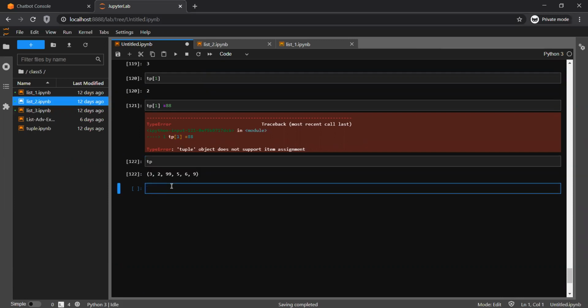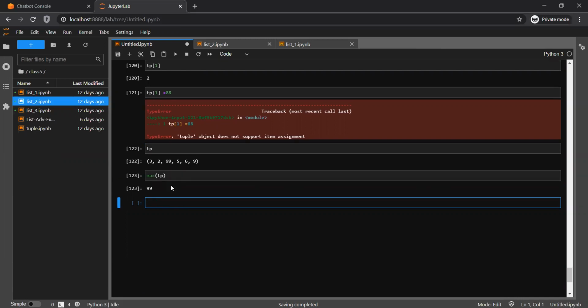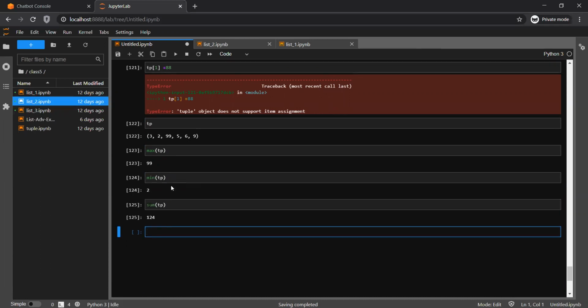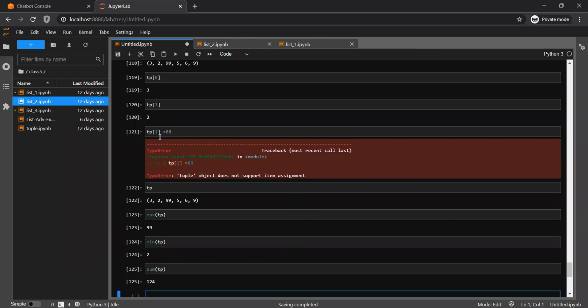Otherwise all other functions are the same. Max will work, min will work, sum will work. The only difference is you cannot modify a value when it has been inserted.